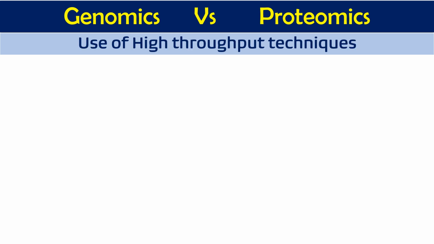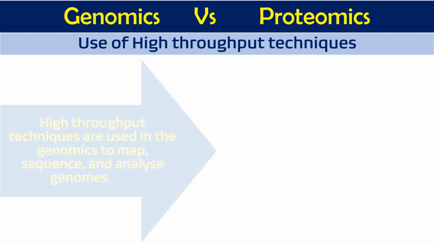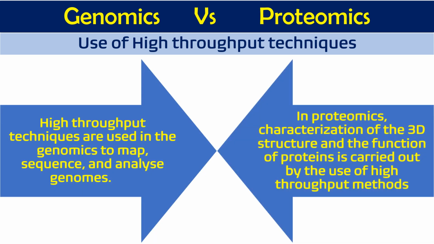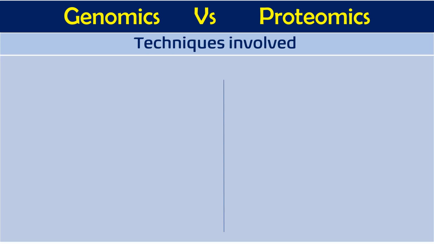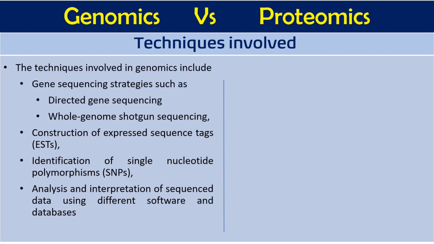The next difference is the use of high throughput techniques. In both cases, we use high throughput techniques for their analysis and study. In genomics, high throughput techniques are used to map, sequence and analyze genomes. Similarly, in proteomics, we use high throughput techniques to study the 3D structure and function of proteins. Then what are the techniques involved in the study of genomics and proteomics?